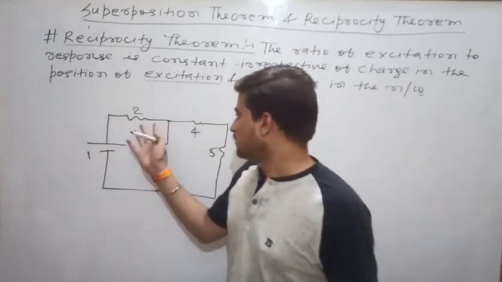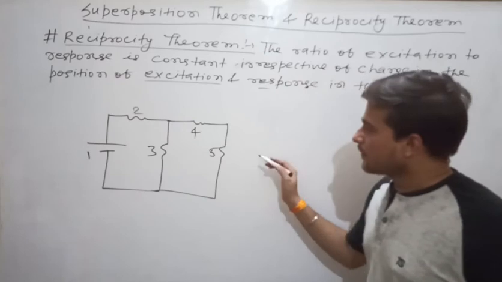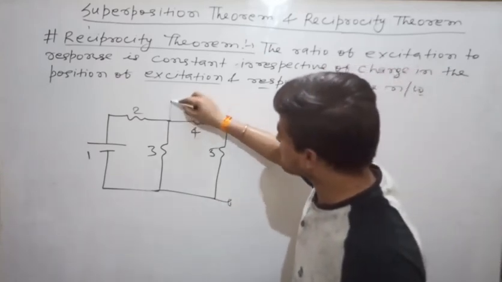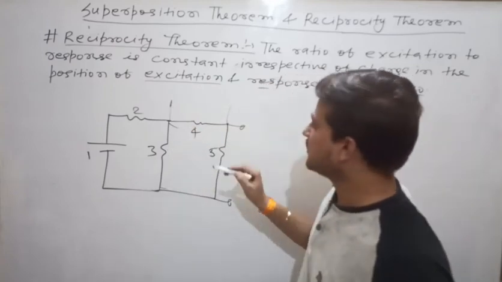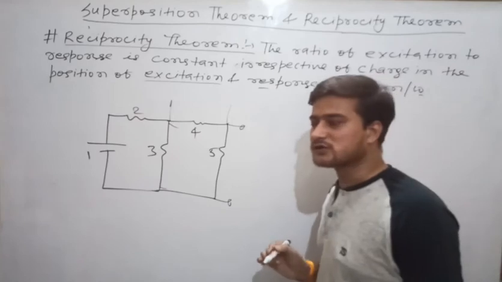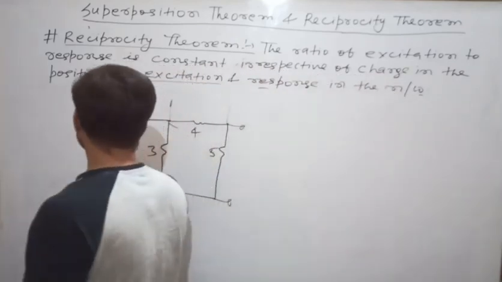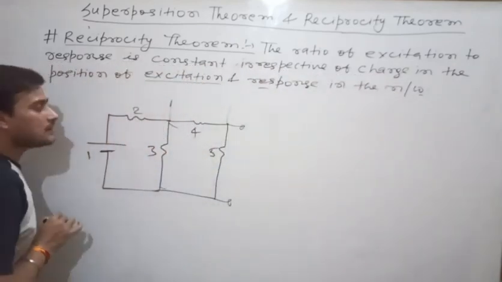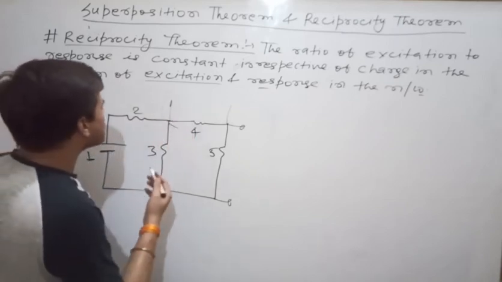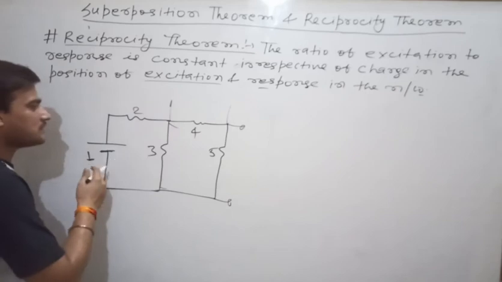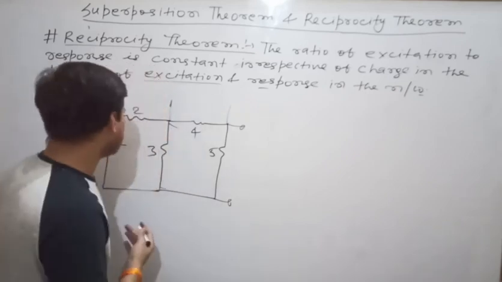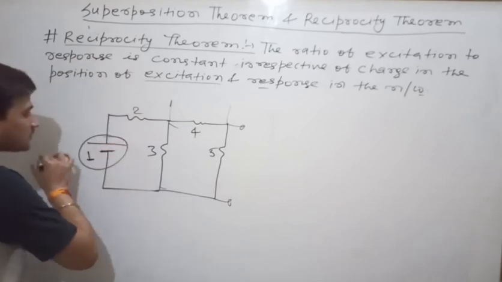In the network, there are many branches from where you can take the response, the output, and you see that there is only one excitation in the network. So if you are going to apply reciprocity theorem here, that means if you are going to interchange the position of excitation and response, then first branch will always be common.